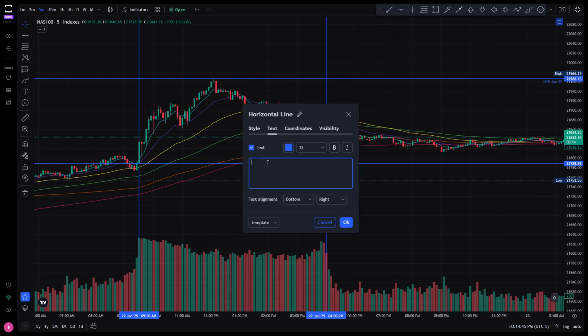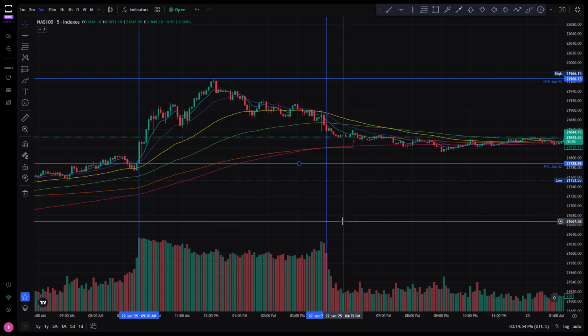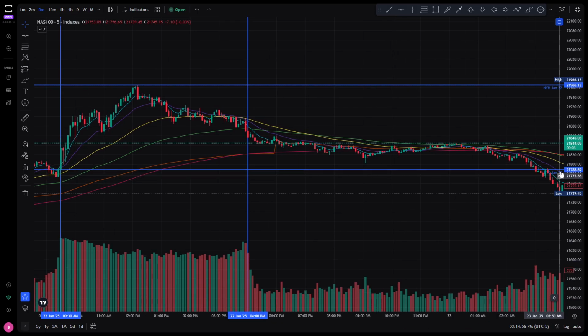Same thing for here. We're going to label it New York low. That's the acronym I use for January 22nd. Now notice that they're labeled now.